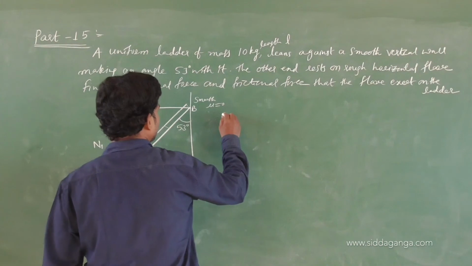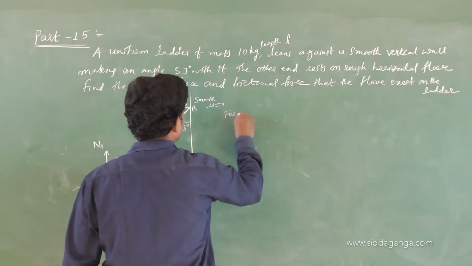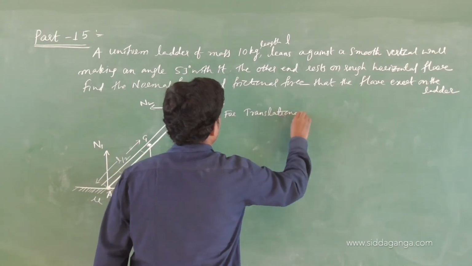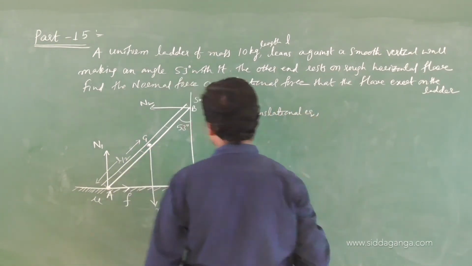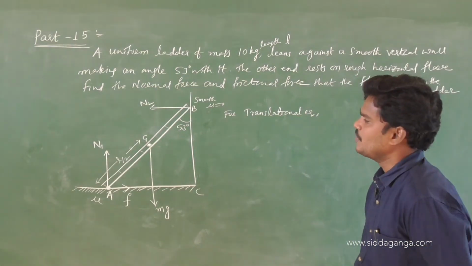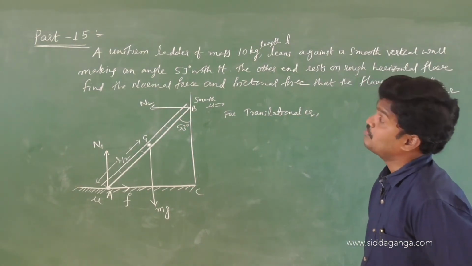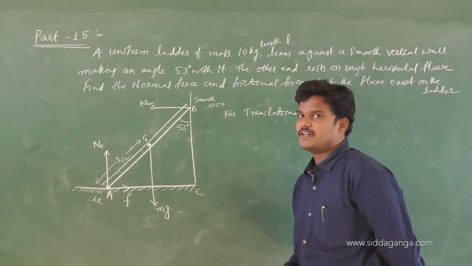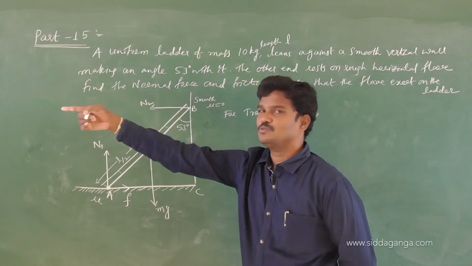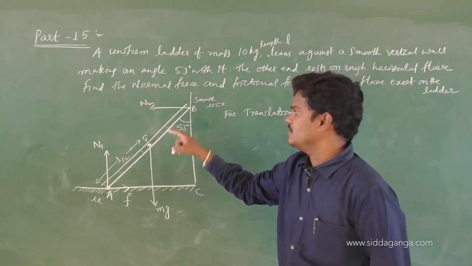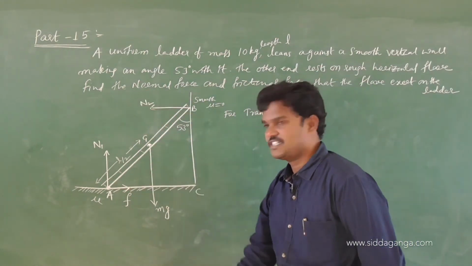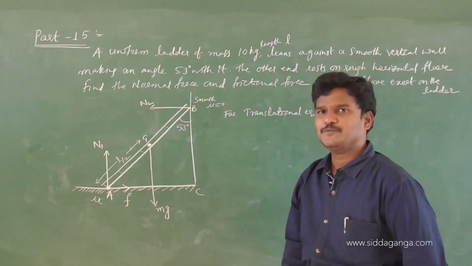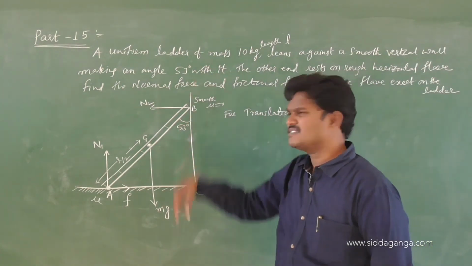So, taking translational equilibrium, upward forces are balanced by downward forces, and left side forces by right side forces. Tell me how many upward forces there are. Only upward: upward balanced by downward. On the left side there is only N2, which is unbalanced, so leave it. Only vertical: N1 is balanced by mg. N1 up, mg down. Net force is 0, so N1 minus mg is equal to 0.